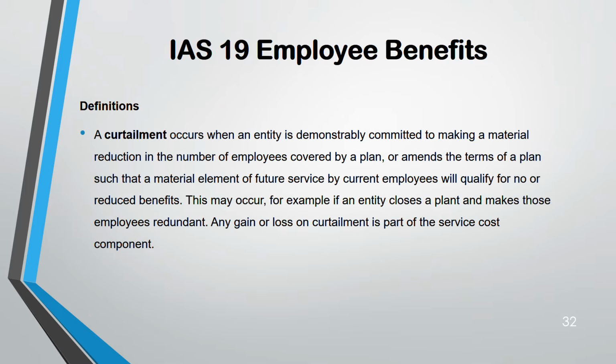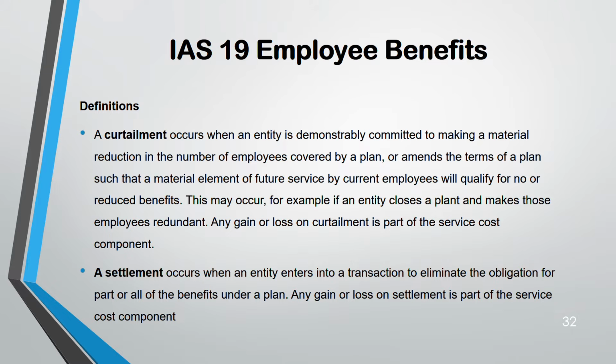Now, curtailment. What is a curtailment? Curtailment is when there's a reduction in the number of employees covered by that plan. For example, the entity closes a plan. Because they close a plan, they are making the employees redundant. If they are making the employees redundant from that plan, the pension that they have to pay will reduce now. It's curtailed. So any gain and loss on that curtailment is a part of the service cost component.